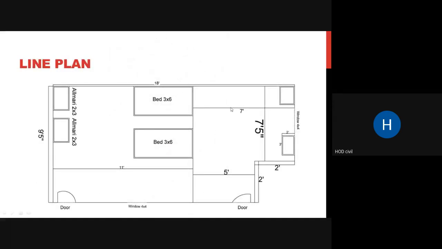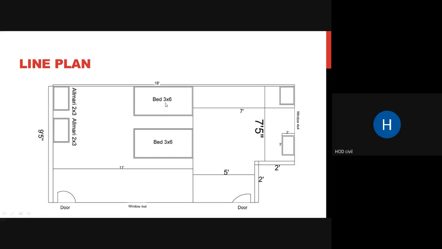So this is a line plan of a particular plot, wherein you can see it is represented by just a few lines, and only the inside and outside dimensions are mentioned, and no other details. You can see 18 feet is the length, and 9 feet 5 inches is the width of this total plot.